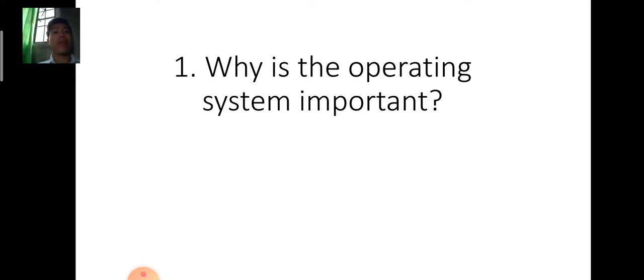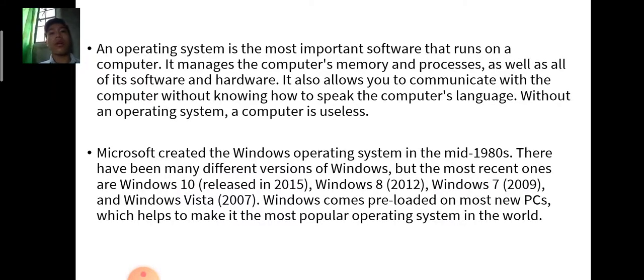Why is the operating system important? An operating system is the most important software that runs on a computer. It manages the computer's memory and processes, as well as all of its software and hardware. It also allows you to communicate with the computer without knowing how to speak the computer's language. Without an operating system, a computer is useless.